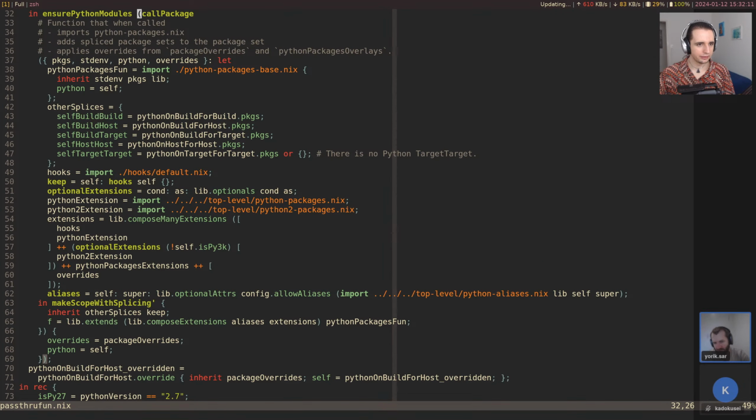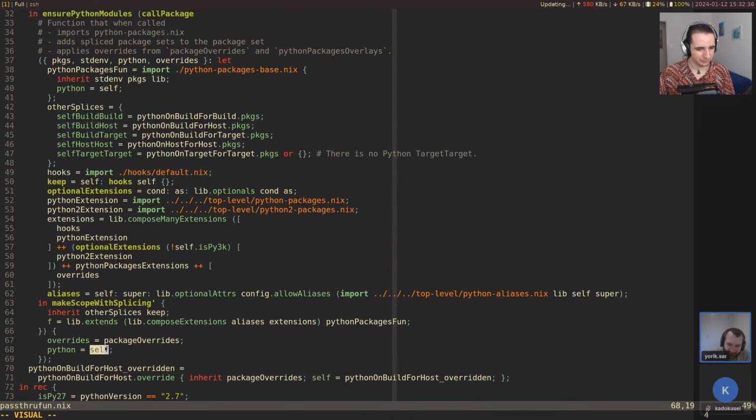Well, it's actually this. So it's call package, and then we have let in here, and then it's a make scope with splicing. The splicing is for cross compilation to work correctly. And well, this is the real underlying. Well, is it?